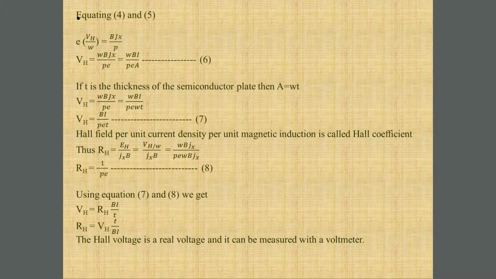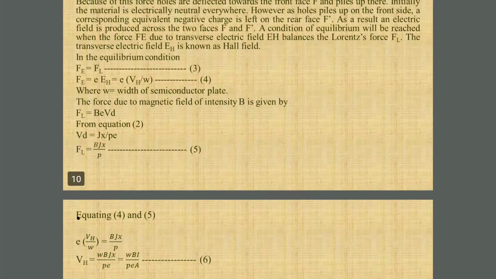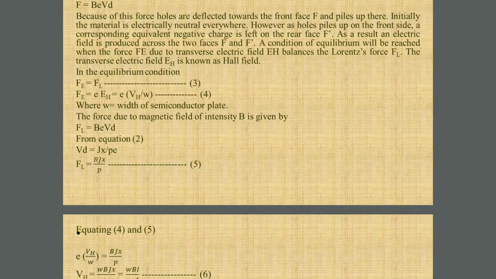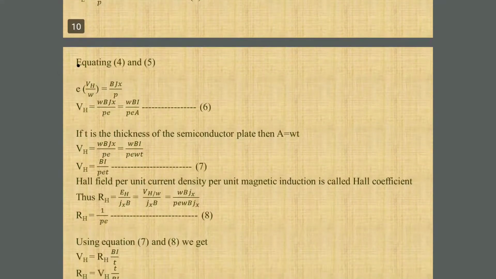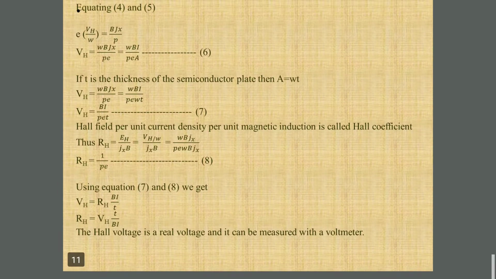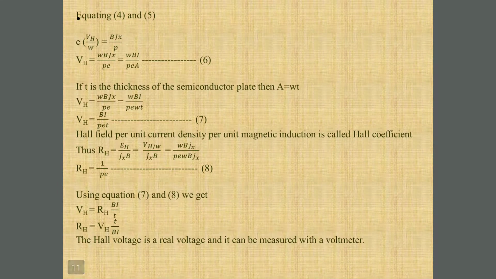So equating equation 4 and 5, if we consider equation 4 and 5 in equation 3, what we will get? We are getting e into Vh upon W, which is equal to BJx upon P. We are interested in the Hall voltage value, so we are keeping Vh on LHS and shifting the remaining terms on RHS. We get equation 6 as Vh is equal to WBJx upon Pe.